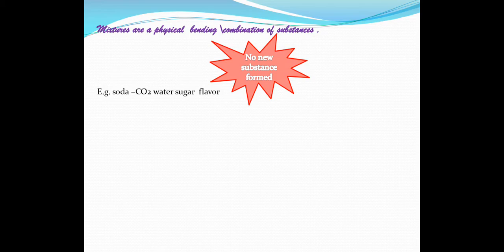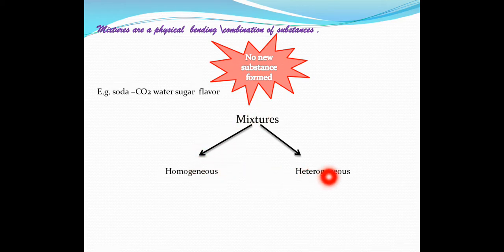So today what we are going to talk about is types of mixtures. So you have two types of mixtures, homogeneous and heterogeneous. Genus means of kind. Homo means same. So same kind. Homogeneous means of same kind. Similarly here hetero means different. So heterogeneous means of different kind.